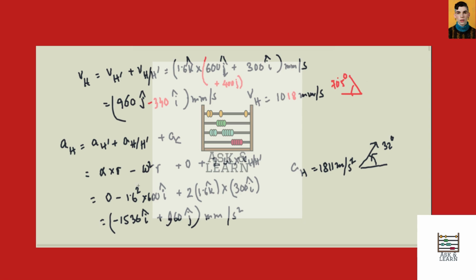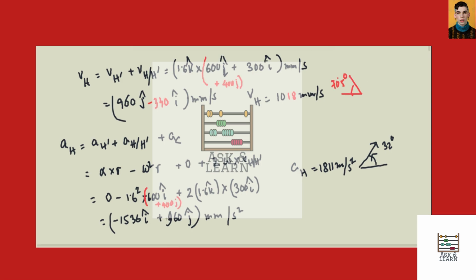Now, similarly, we have to change the R value over here as well. So put plus 400j and the rest stays the same.